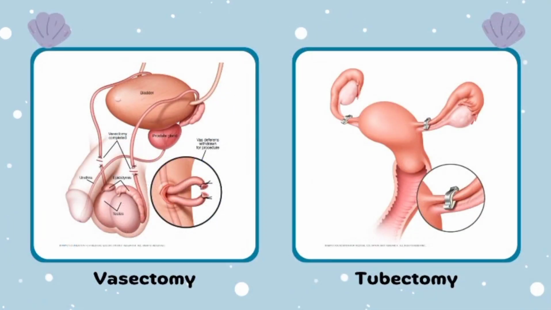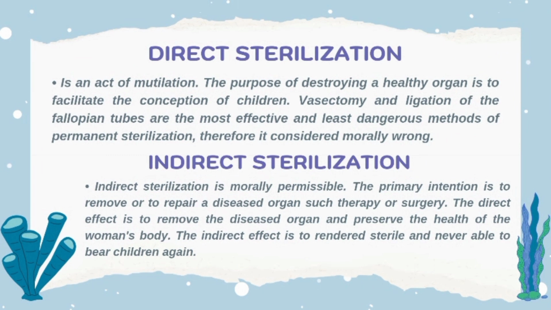This is an example, pictures of vasectomy and ligation. As you can see, in the female reproductive organ, there is something that blocks the fertile egg in the fallopian tube. It is what we call the ligation or tubectomy. In men, the vas deferens was tied or cut so that the semen or sperm couldn't come out, and that is where the vasectomy was completed. But the church disapproves direct sterilization because it separates unnaturally the dual purpose of the marital act and contradicts the nature of man and woman. Coercive or forcible sterilization practices are unethical and should never be performed.